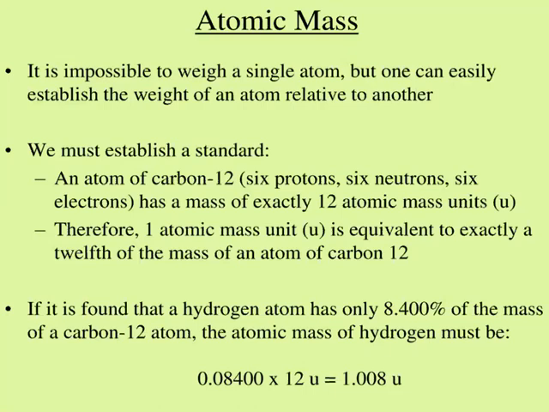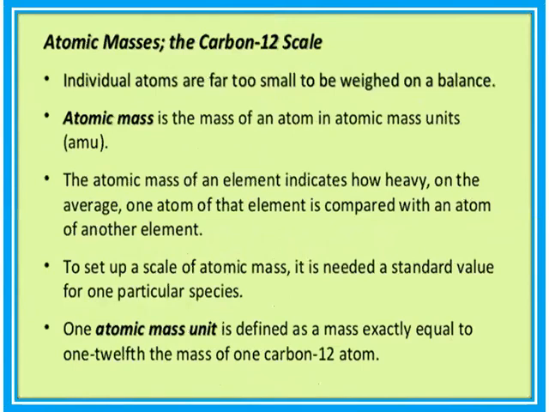If it is found that a hydrogen atom has only 8.4% of the mass of a carbon 12 atom, the atomic mass of hydrogen must be 0.0844 × 12 U or AMU, which nearly equals 1.008 U or AMU. Individual atoms are far too small to be weighed on a balance. Therefore, atomic mass is the mass of an atom in atomic mass units.